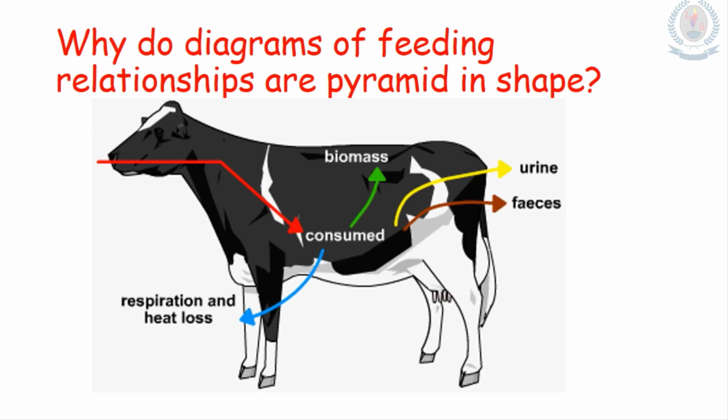And also some of the material absorbed is removed as excretory products such as urine. And also there are some other ways that they lose energy, for example by respiration when they move. For muscle activities, they need energy. So the energy received by the cow is not passed into the next stage. That's why the diagrams of feeding relationships do not show the same sizes in each level. So they show a pyramid shape.